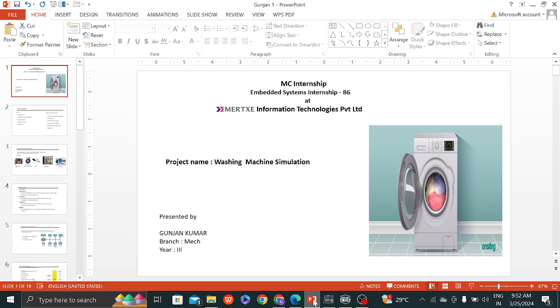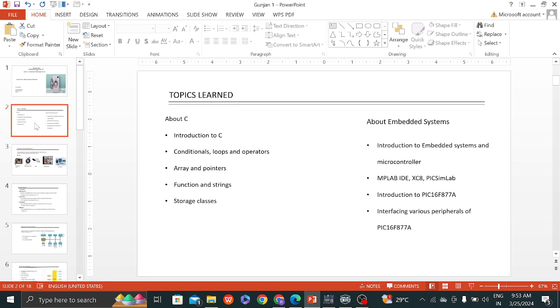Hello everyone, today I will discuss one project in embedded systems: a washing machine simulation using PICSimLab. I am currently in the third year in the mechanical department. In this topic, we learn how to do simulation in PICSimLab.